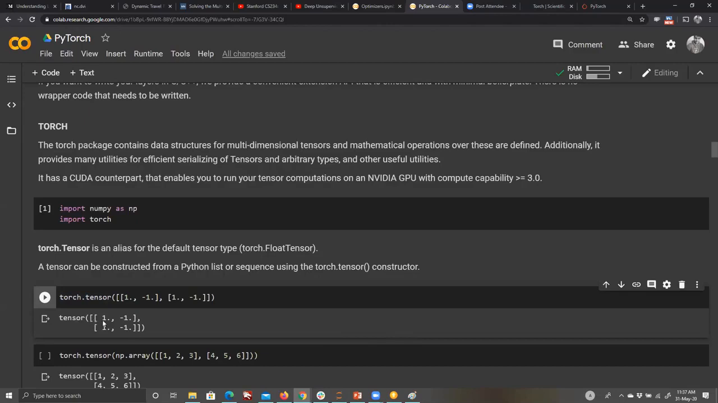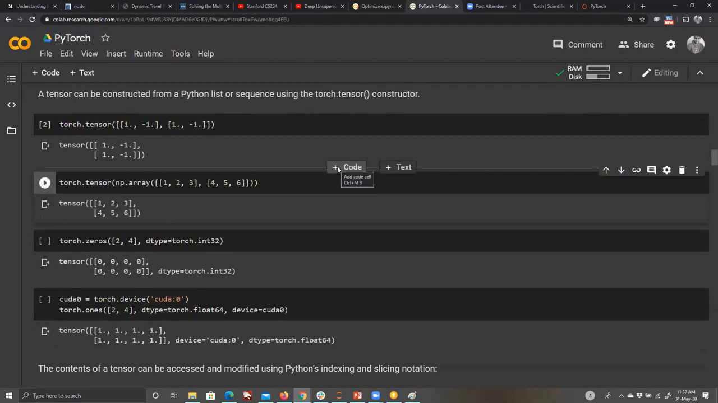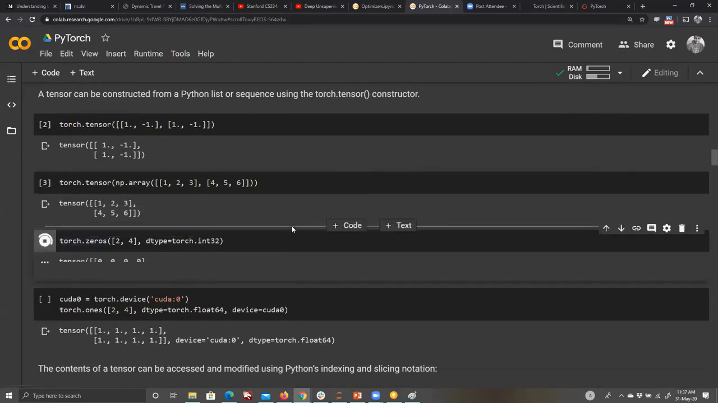So this is a tensor type, as you can see, and it might remind you of everything in TensorFlow that we are doing. And of course, you can pass a direct NumPy array as well. The same functions like zeros, ones, and everything are available.